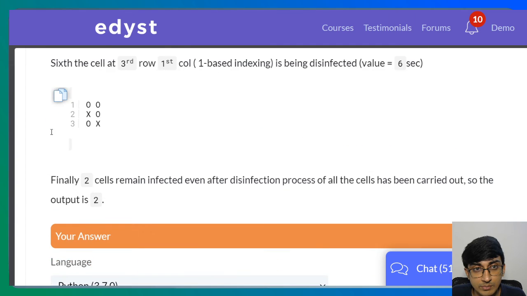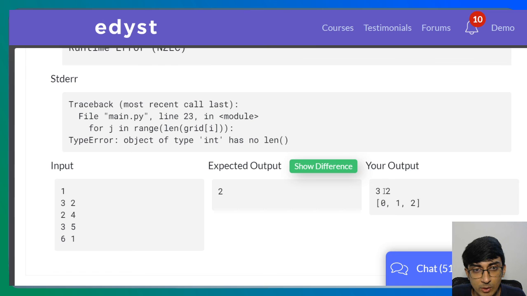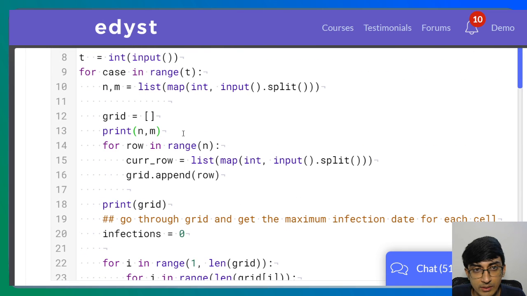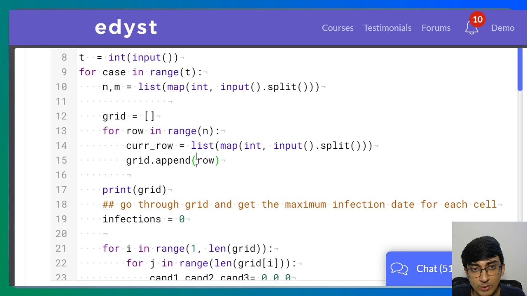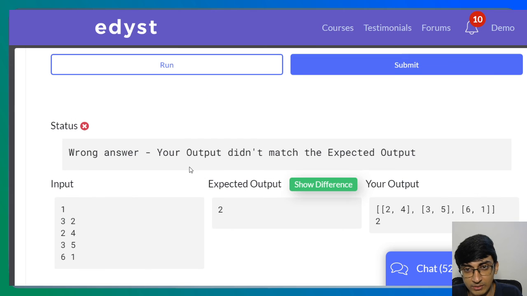Okay, n comma m is 3 comma 2. That's completely fine. Okay, I got the issue. We are not appending row. See everybody, when I make a silly mistake, we are supposed to append current row, not row. Row is the variable, current row is the current row that we're supposed to append, right? So yeah, even I can fall for that mistake.